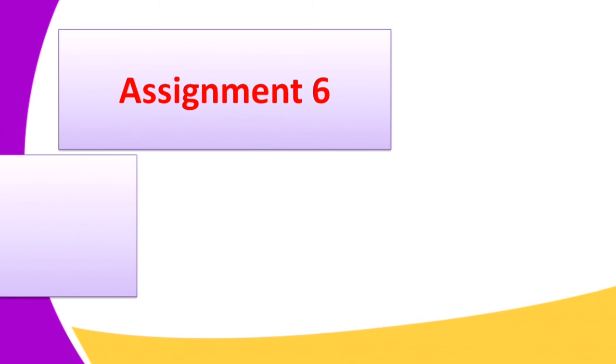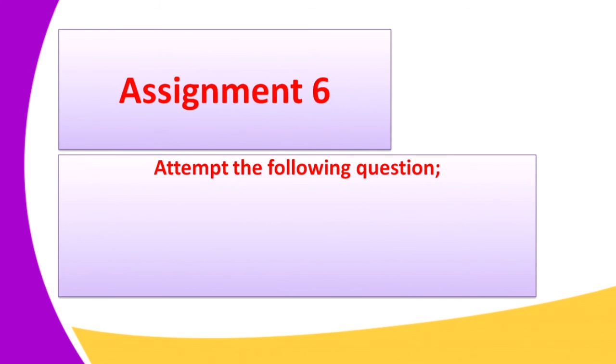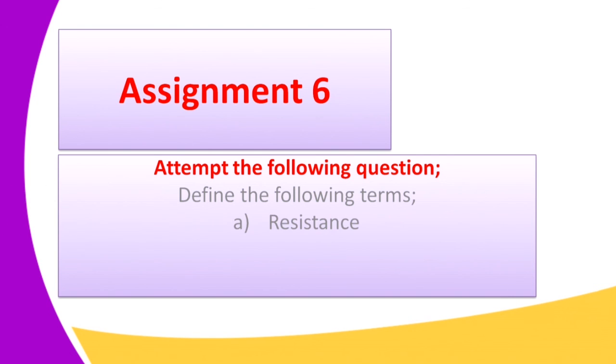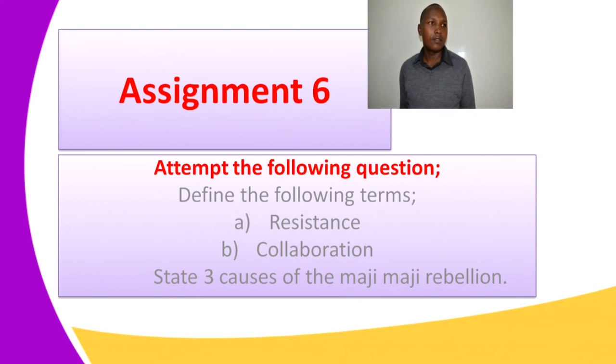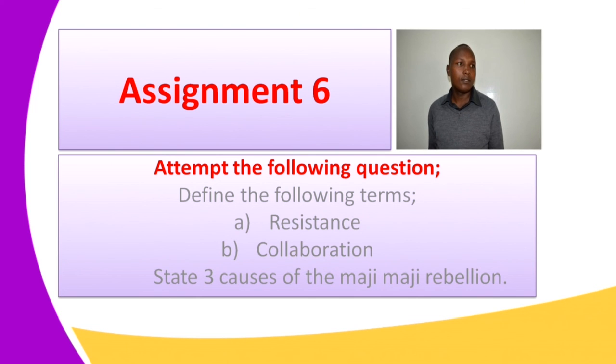This has come to the end of our lesson today, and I want to leave you with a simple assignment, so that in the next lesson we shall pick from there. Define the following terms. One, define the term resistance. Two, define the term collaboration. Three, state three causes of the Maji Maji rebellion. These are the questions you can try, so that in the next lesson we shall pick from there.